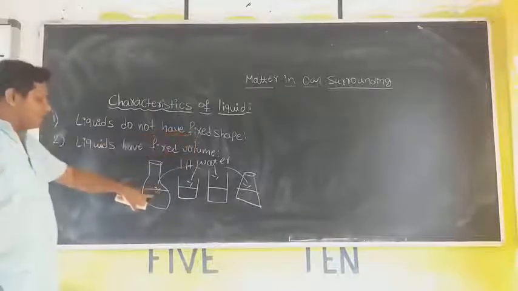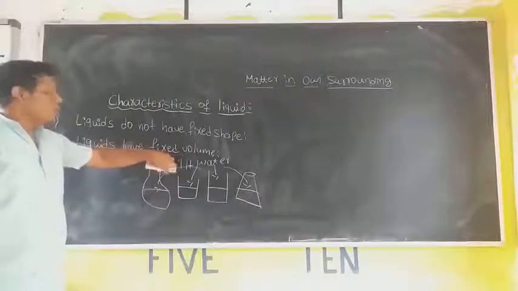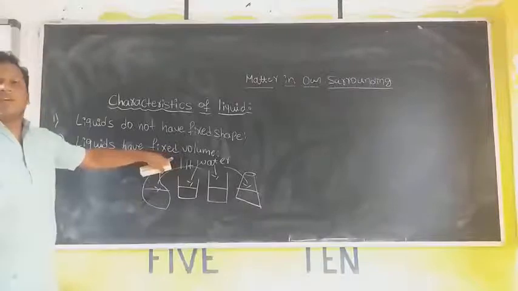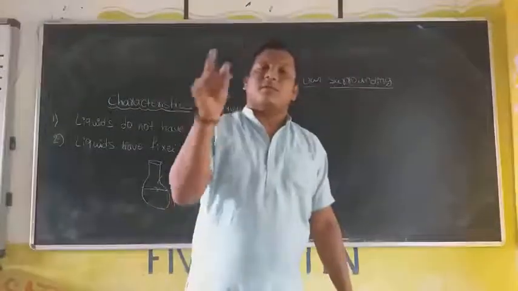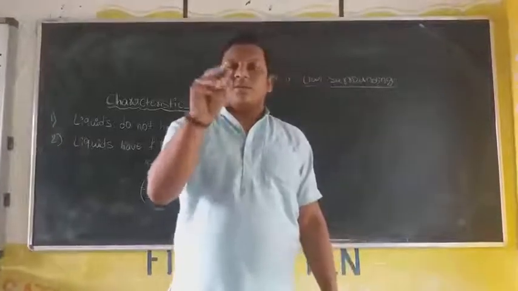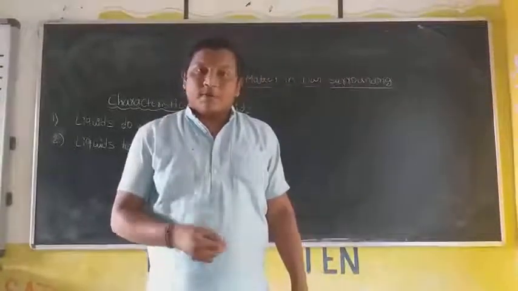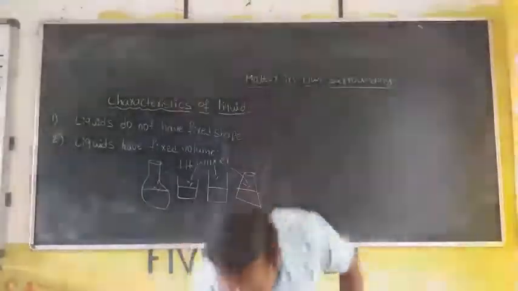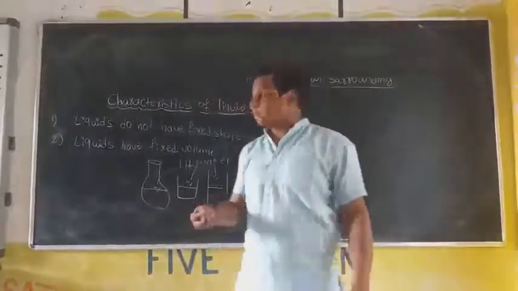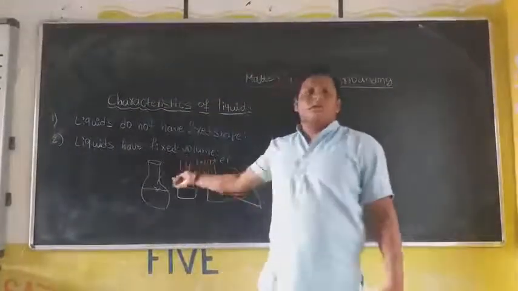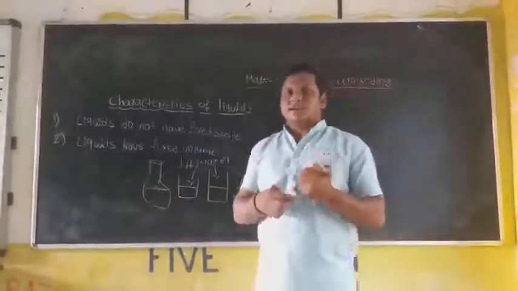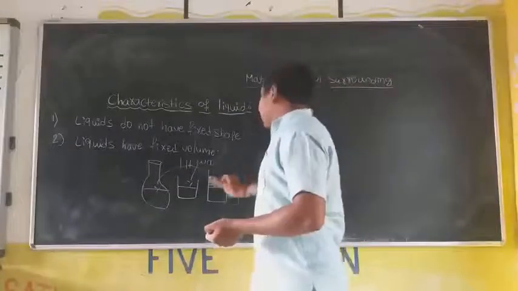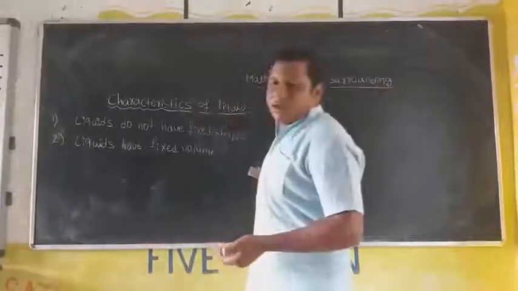But what about the volume? Volume is fixed because of some strong force of attraction. Compared with solids, it is somewhat low in the force of attraction, but it has a force of attraction. Because of that, the liquid volume is always fixed, but the shape varies. This is the second characteristic of liquids.